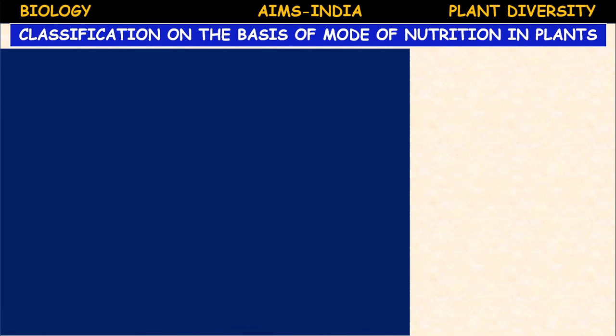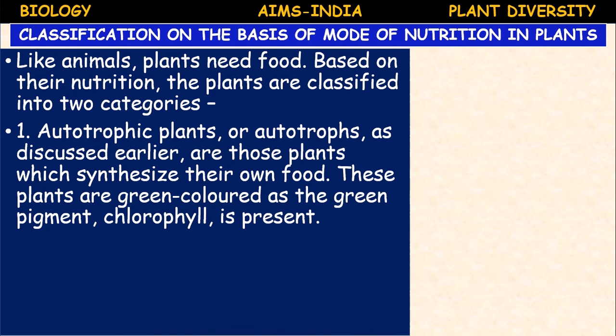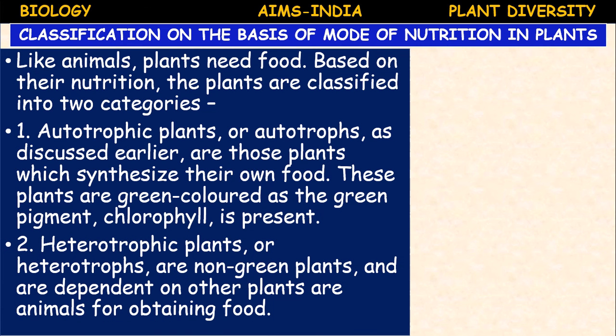Now the classification on the basis of mode of nutrition in plants. Like animals, plants need food. Based on their nutrition, the plants are classified into two categories: autotrophic plants and heterotrophic plants. Autotrophic plants are those plants which synthesize their own food. These plants are green colored as the green pigment chlorophyll is present. Heterotrophic plants are non-green plants and they depend on other plants or animals for obtaining food.